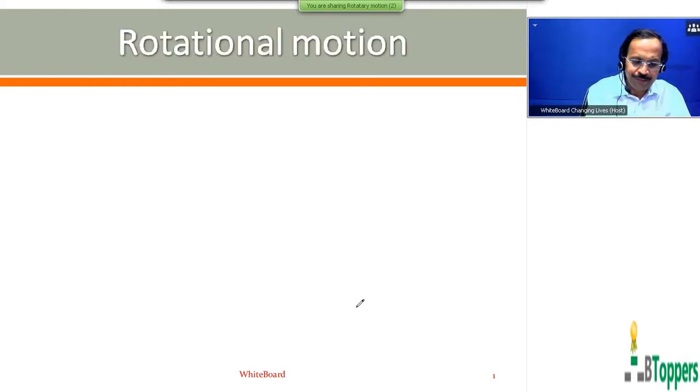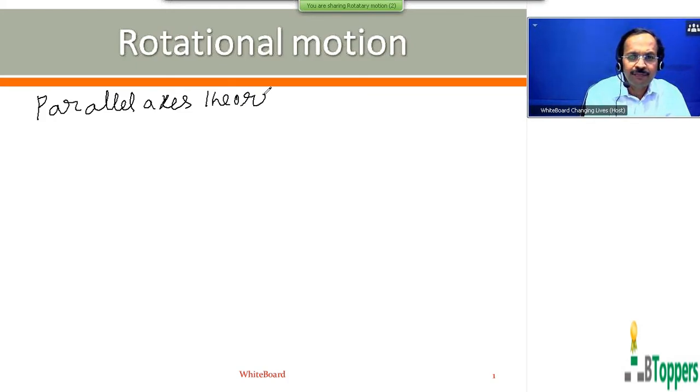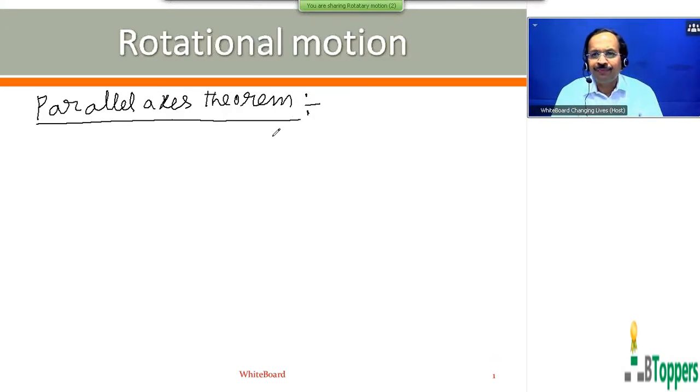So next I would like to discuss the parallel axis theorem in moment of inertia. Of course, later I will be showing you some of the standard results for calculation of moment of inertia of some regular objects about the axis of symmetry passing through the center of mass of the object.